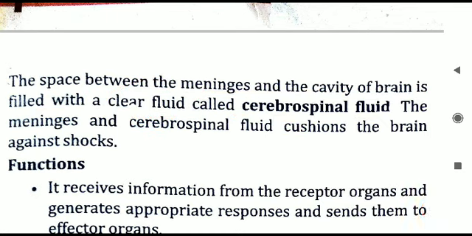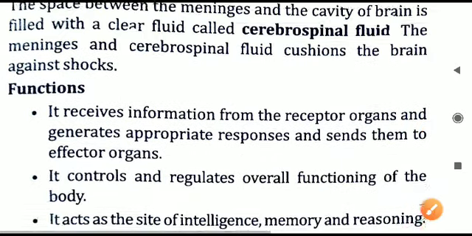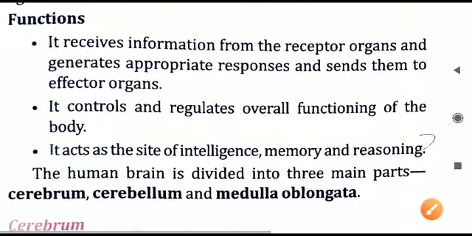What is this cerebrospinal fluid doing? It is providing cushioning to the brain against shocks. This avoids wear and tear of the different layers of the brain in case some kind of injury happens or something falls on the head, which may lead to severe injury in the brain. That is why cerebrospinal fluid is there. It cushions the brain against various mechanical shocks.